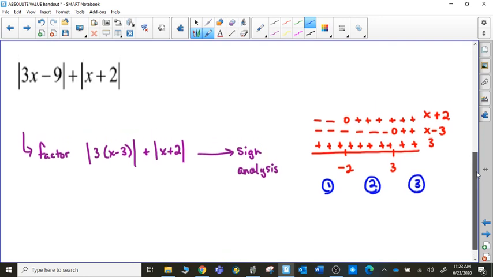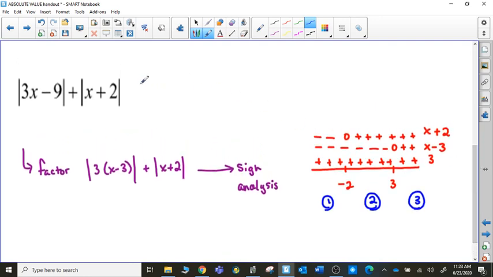So when I go to rewrite this without absolute value signs, I have 3 sections that I'm going to look at. Now I need to mimic the original question. These are added together. So the 3 that is multiplied to the x minus 3 in this first section, it is negative.